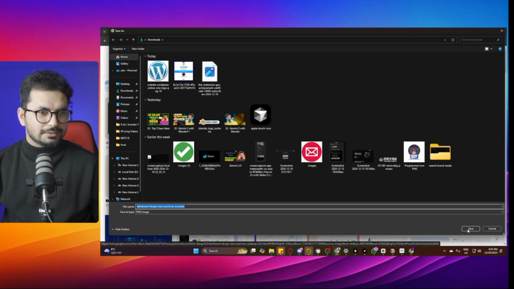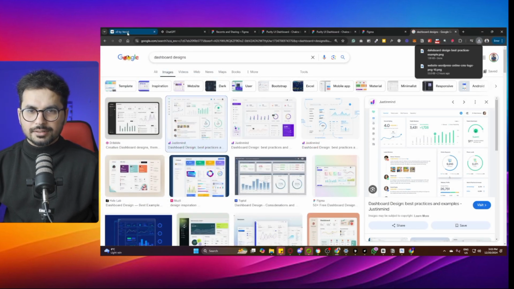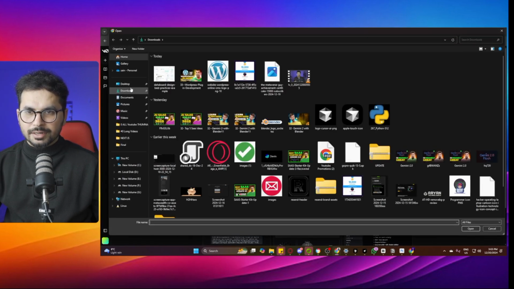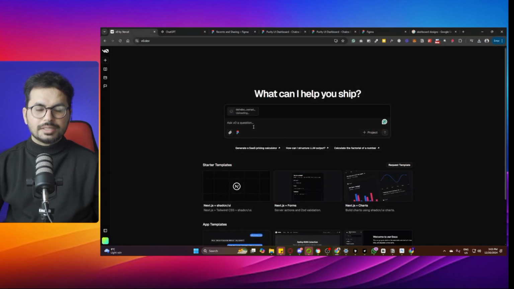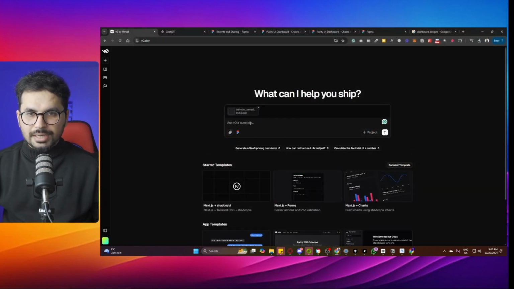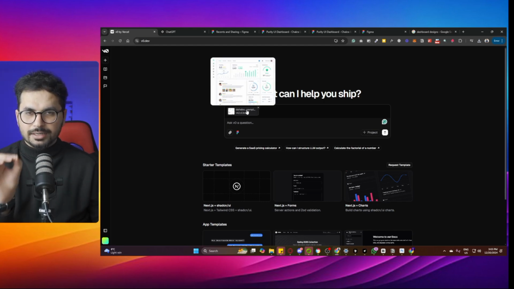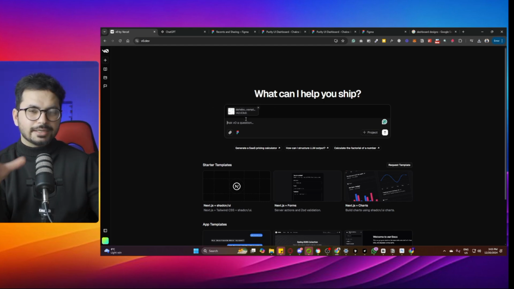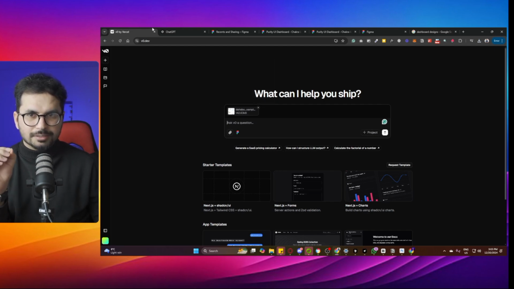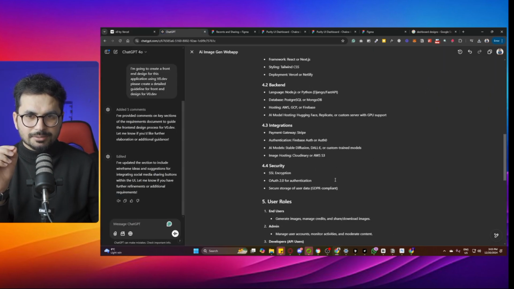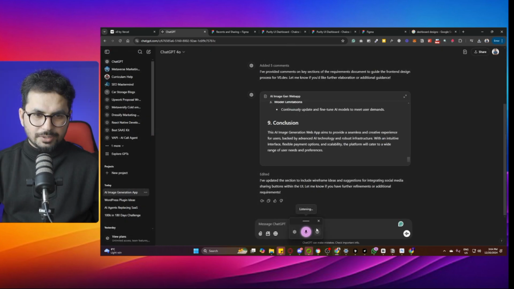So what we're going to do is simply save it here. And next, you can upload it to v0.dev. You don't need to do this step. You can simply give it a prompt with ChatGPT, but doing it this way, it will create a better, more detailed design based on the reference image. So ChatGPT has created something based on my request: please create the prompt for the dashboard screen for v0.dev.